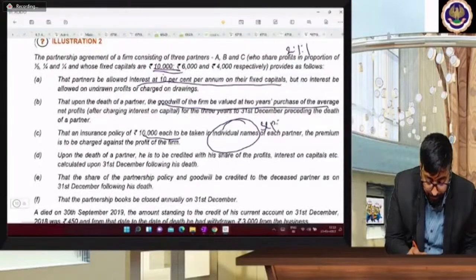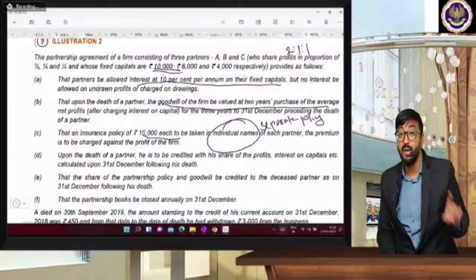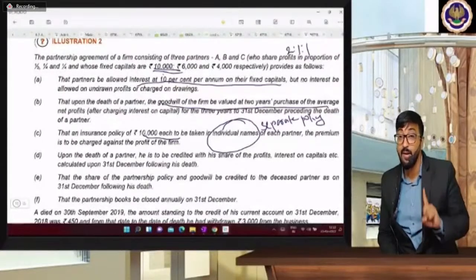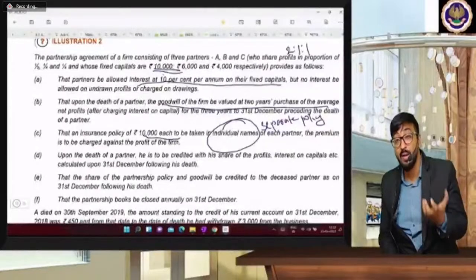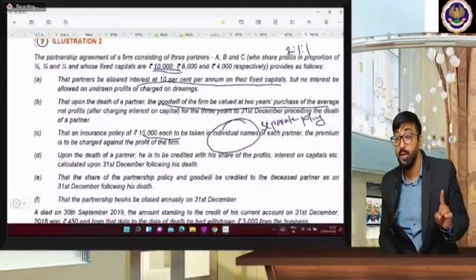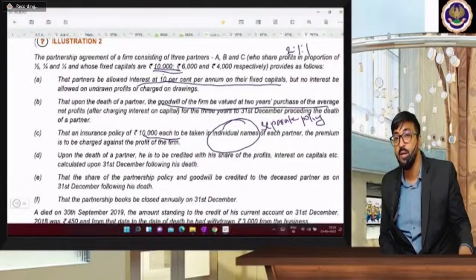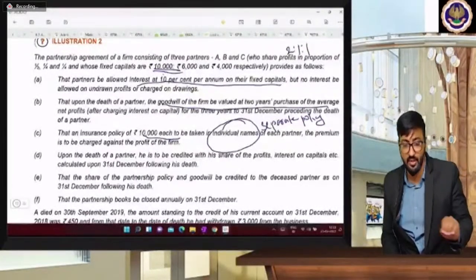Remember, in case of separate policy, the partner who is going to die will receive full amount, and the partners who are alive will get surrender value. That partner who is going to die, his legal heir will get full amount, and remaining continuing partners will receive surrender value. And what the surrender value is, is given in the question itself.